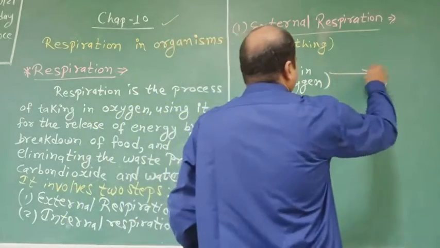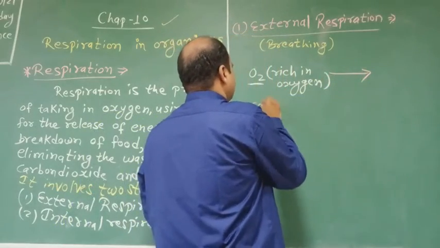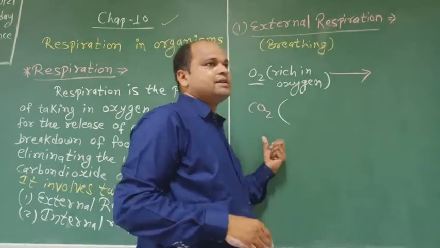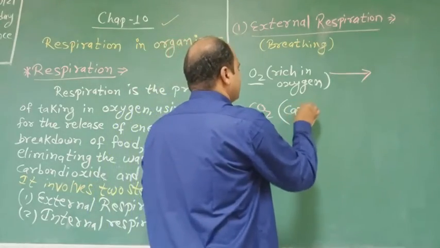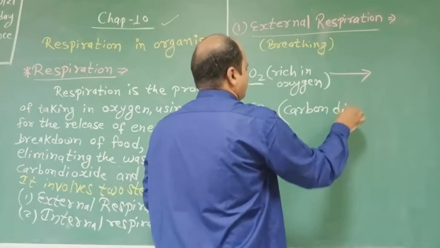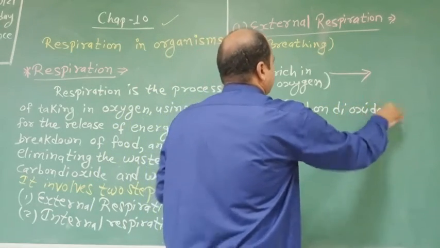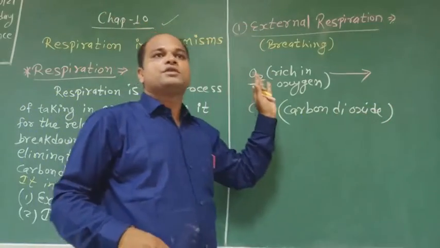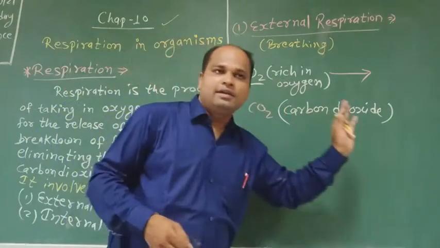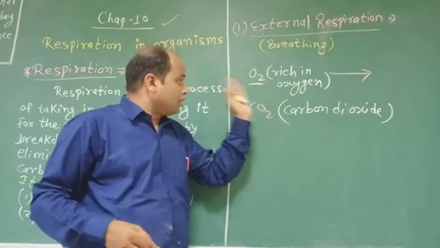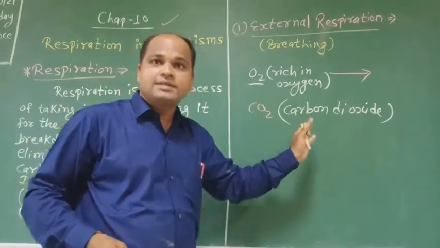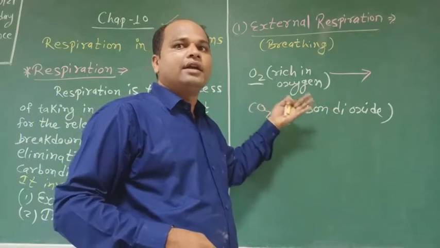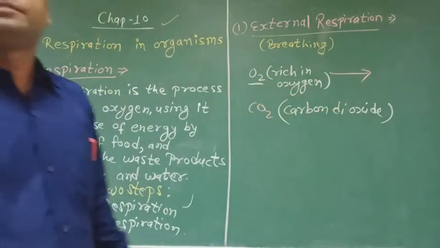CO2 is the molecular formula of carbon dioxide. Any doubt anyone? No, sir. So in external respiration, any organism takes in air, in gas form, rich in oxygen, and gives out air rich in carbon dioxide.